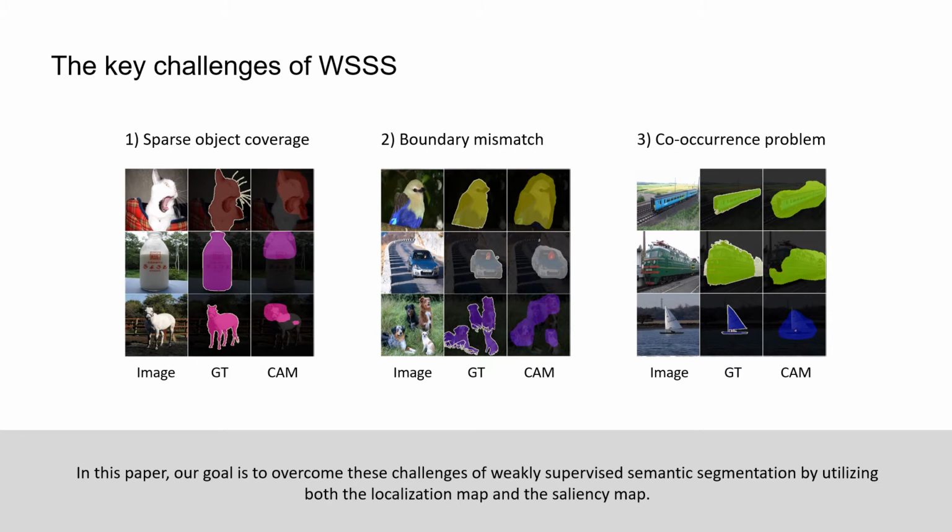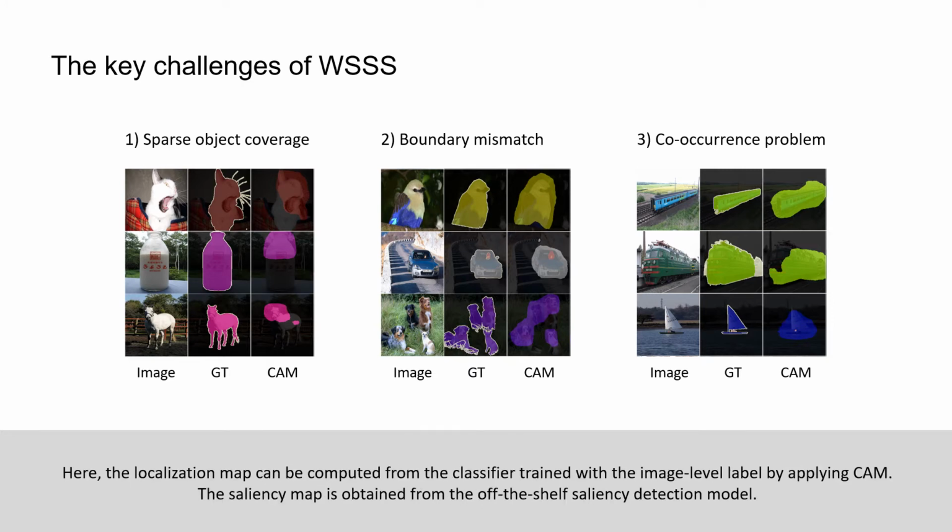In this paper, our goal is to overcome these challenges of weakly supervised semantic segmentation by utilizing both the localization map and the saliency map. Here, the localization map can be computed from the classifier trained with the image-level label by applying CAM. The saliency map is obtained from the off-the-shelf saliency detection model.